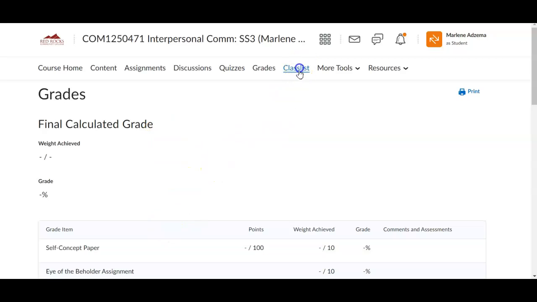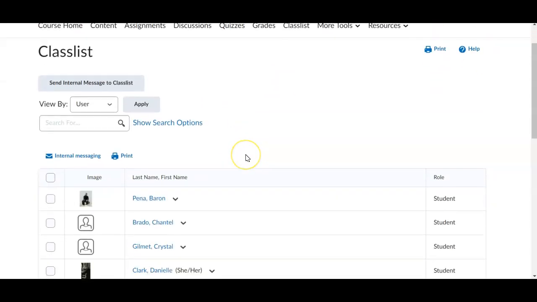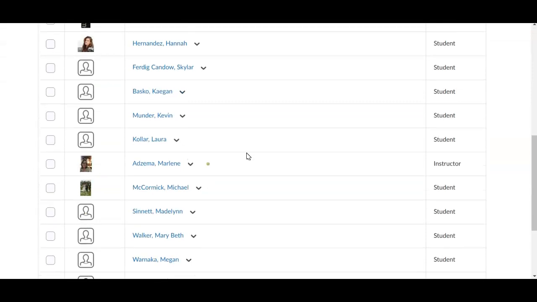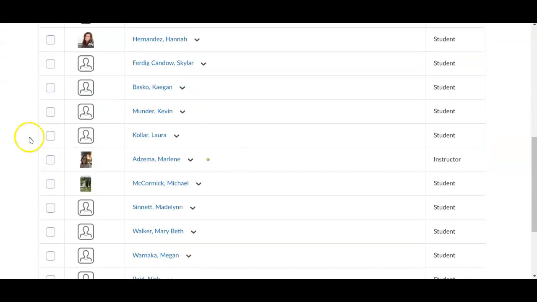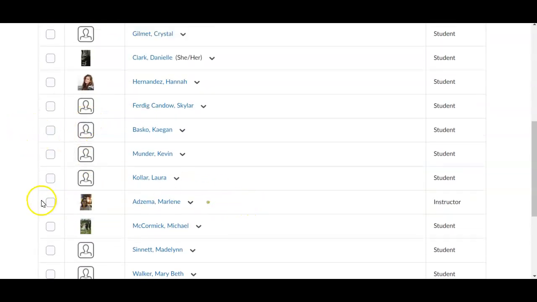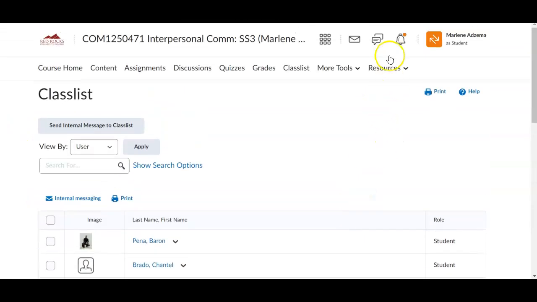Here's the class list. We're all in there. If you want to email me, just look for me. I just don't have this listed by last name, but here I am. And if you click on this and you go up here to the internal email messaging system, click on that and you can email me right through D2L.